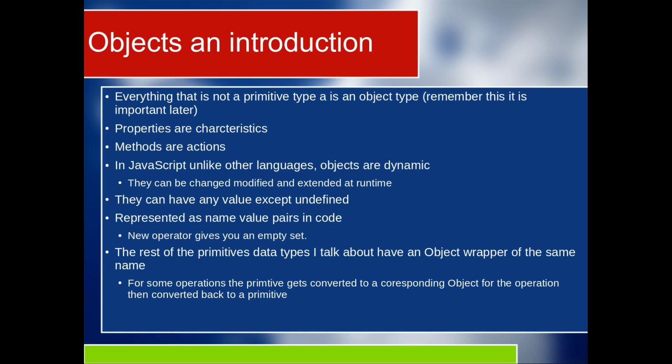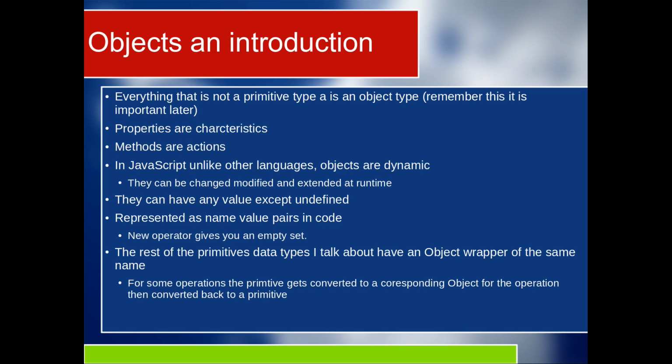In JavaScript, everything that is not a primitive type is an object. The primitive data types are what we're going to be discussing throughout the rest of this video and the next. But objects have certain properties and methods. Properties are characteristics, methods are actions. Now I want you to remember that anything that is not a primitive type is an object. That is an important concept that I really need you to remember, because later on, especially when we talk about functions, that's going to become really important.